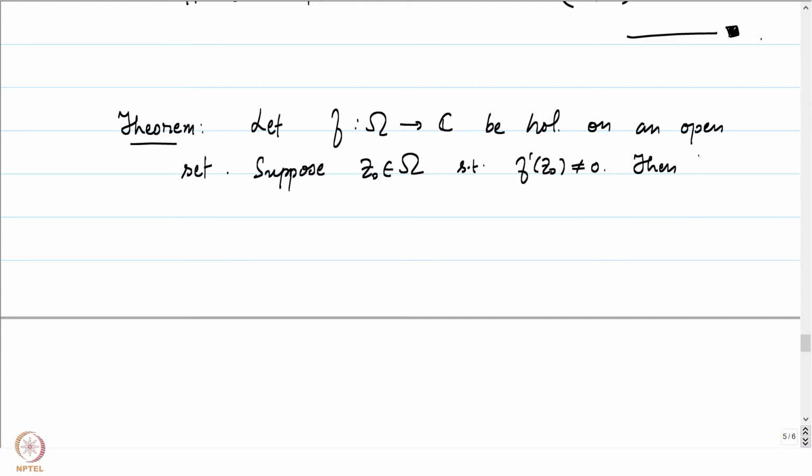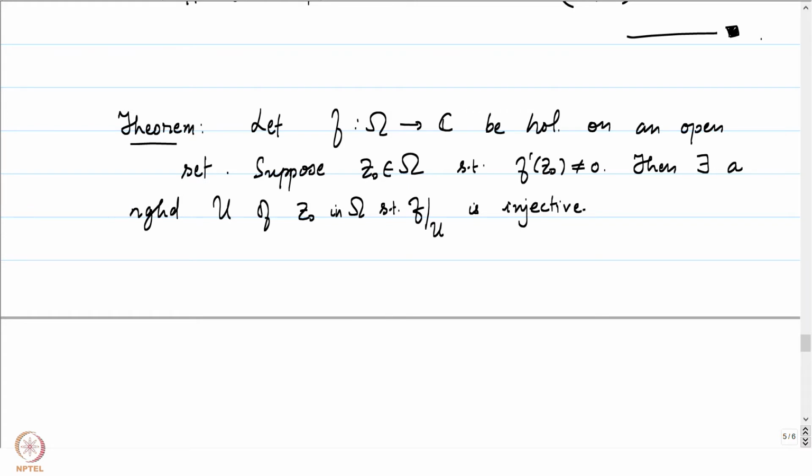Then there exists a neighborhood U of z0 in omega such that f restricted to U is injective. So the neighborhood U is contained in omega, and hence we can restrict our function f to U, and f restricted to U is injective.